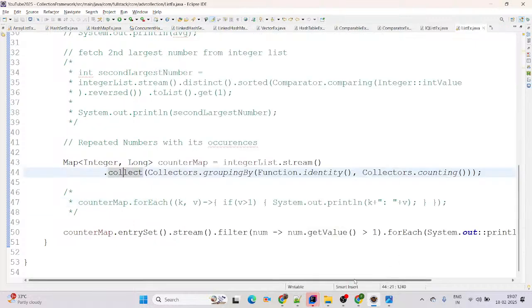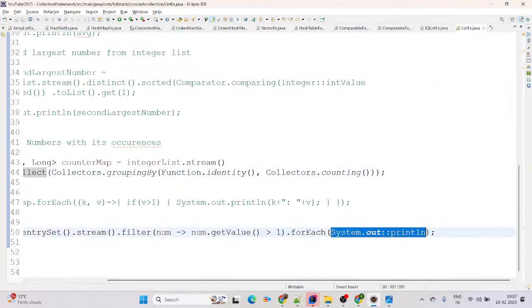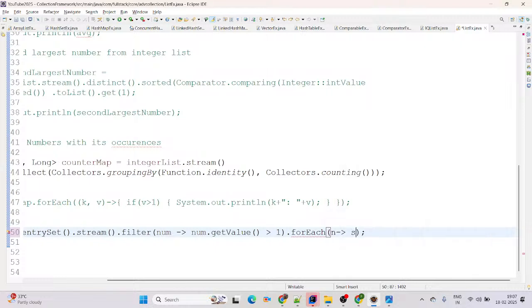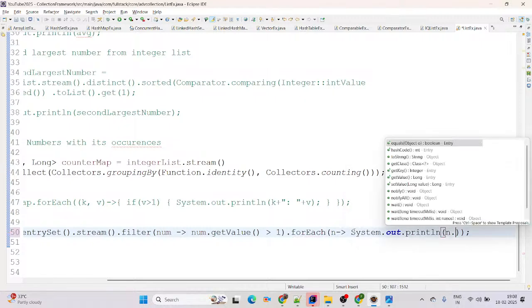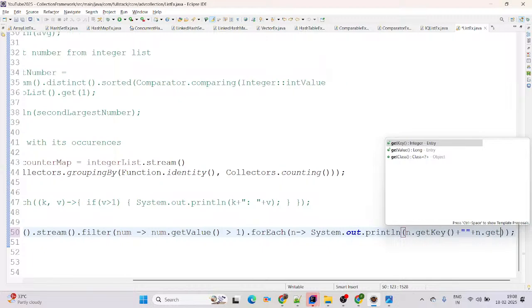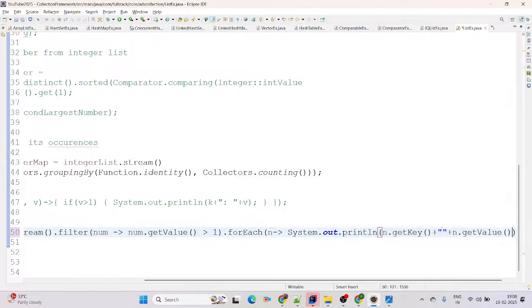Yes. If you want it colon separated, again you can simply change your forEach. Then you can simply say it this way, this is the number, right? Then we are calling System.out.println, and here you can simply say n.getKey(). Here you can say n.getValue() and use the colon separator.